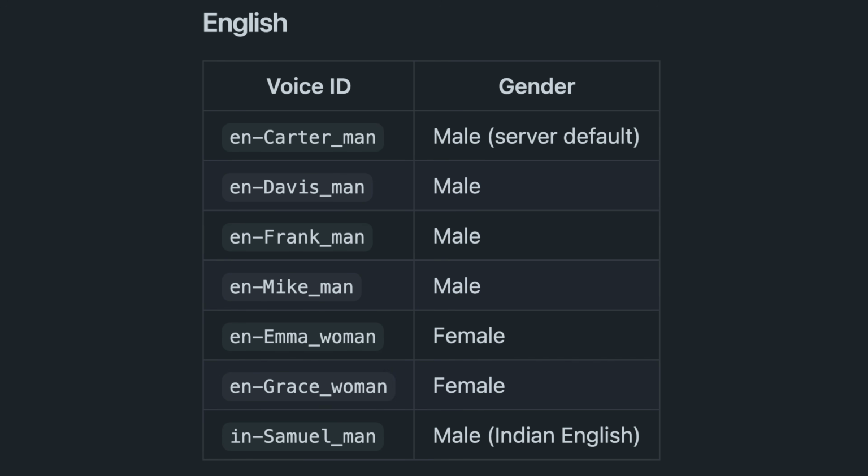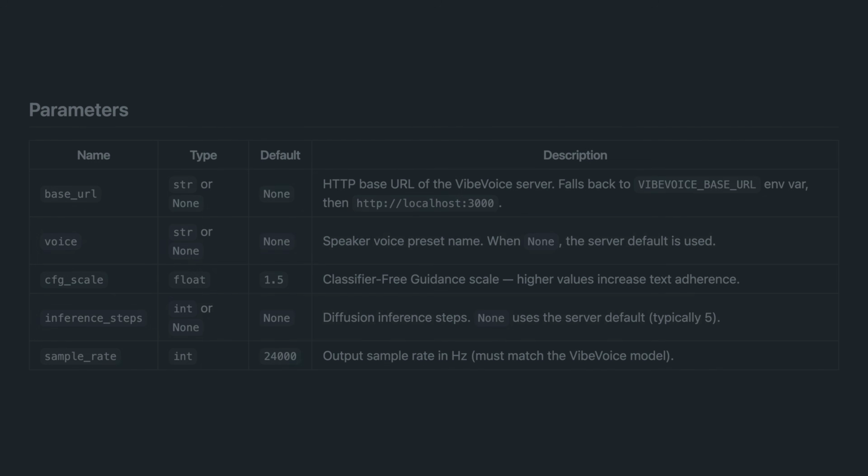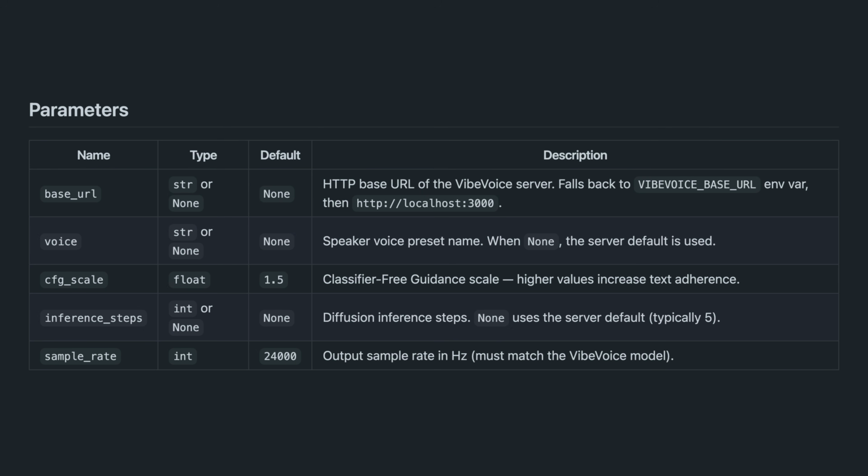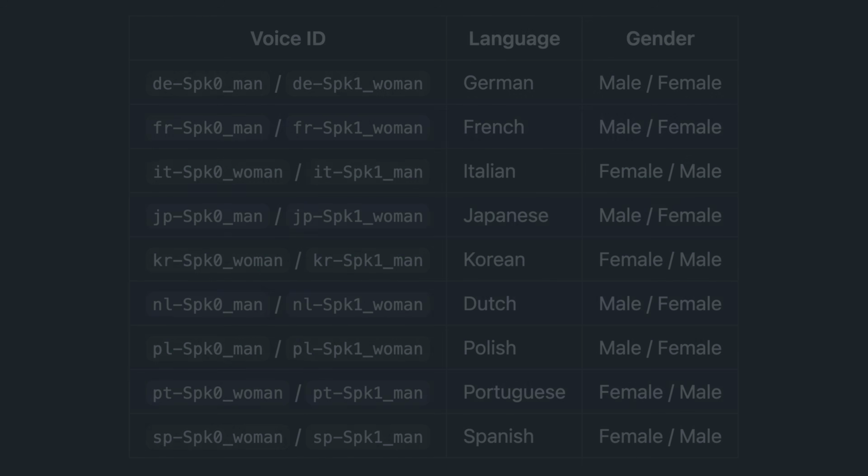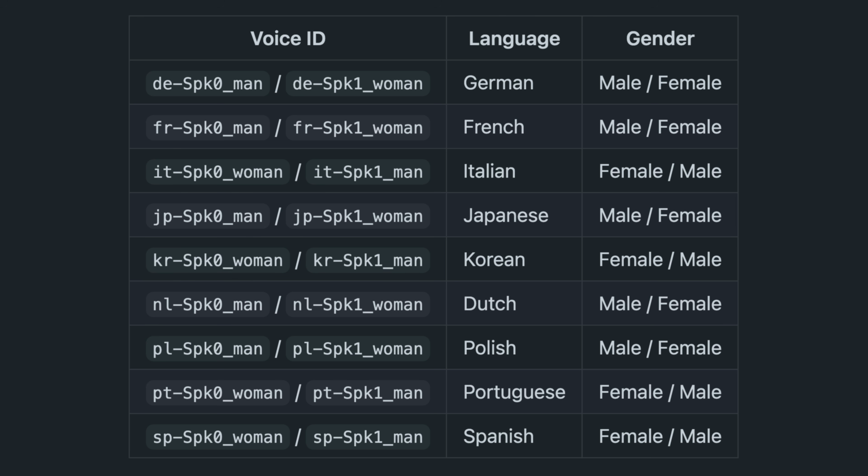It supports 7 male and female voices, so you can specify any of these male and female voices in your project. When using the plugin, there are also some other parameters you can configure, such as base URL, voice, classifier free guidance scale, and more. The plugin also supports all these languages, with male and female voices for each.